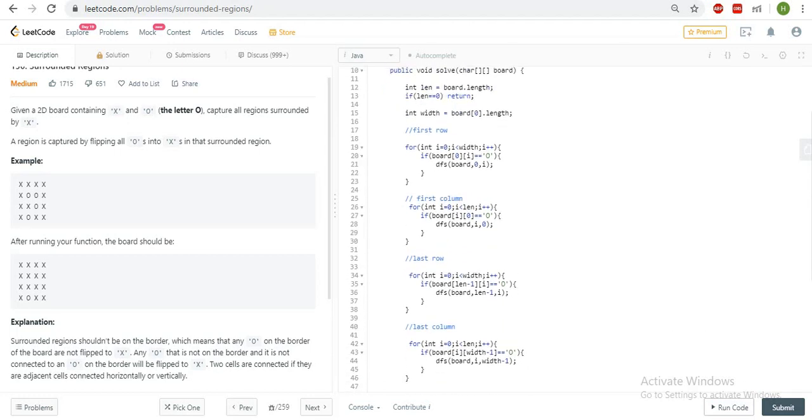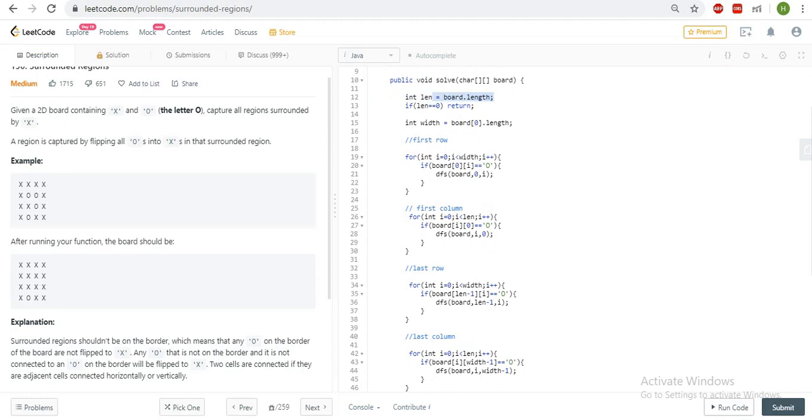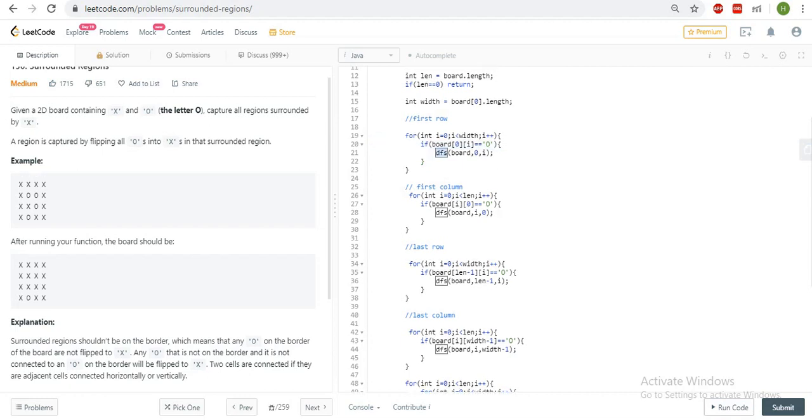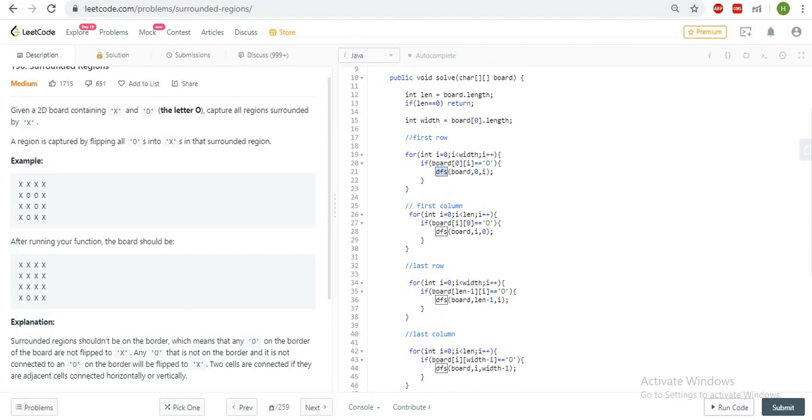Firstly, I am checking if the matrix has values. If we have values I am going ahead, otherwise I am straight away returning from that point. After that, on the first row of the 2D array, I am checking if I have an O. If I have, then I will apply a DFS, depth first search, on that node. I am saying that particular point is a node, right?